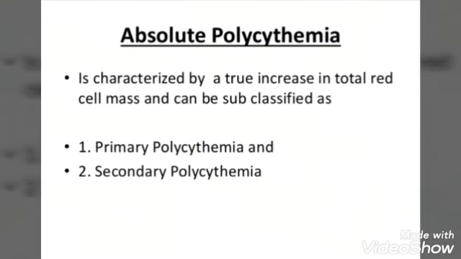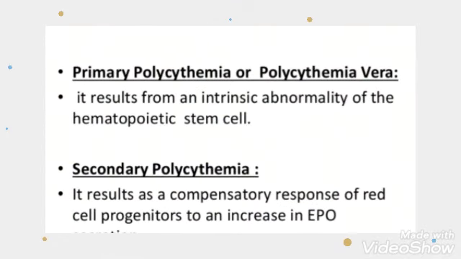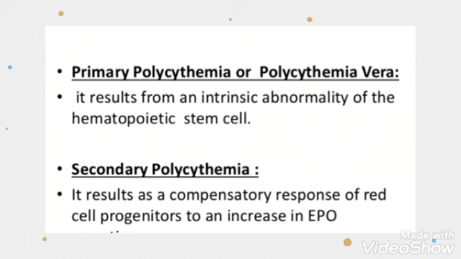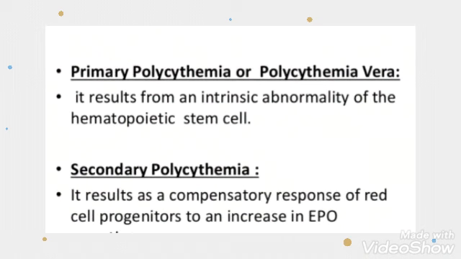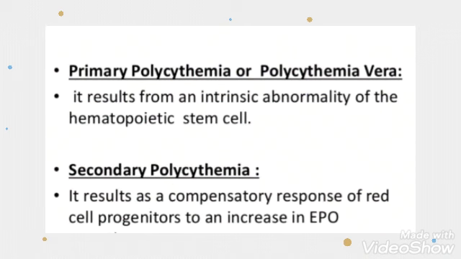Then we'll see the subtypes. The first subtype is primary polycythemia or polycythemia vera. It results from an intrinsic abnormality of the hematopoietic stem cell. Intrinsic means an inner abnormality of the hematopoietic stem cell. That is, there is some abnormality with the stem cells present in our body that results in primary polycythemia.